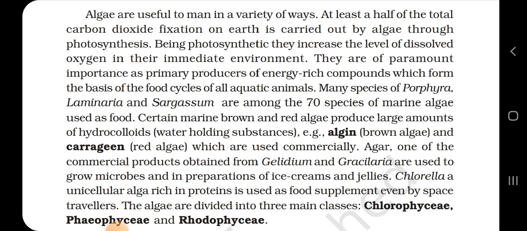Many species of Porphyra, Laminaria and Sargassum are among the 70 species of marine algae used as food. Certain marine brown and red algae produce large amounts of hydrocolloids, that is water-holding substances, for example algin in brown algae and carrageen in red algae, which are used commercially. Agar, one of the commercial products obtained from Gelidium and Gracilaria, is used to grow microbes and in preparations of ice creams and jellies. Chlorella, a unicellular alga rich in protein, is used as a food supplement even by space travelers. The algae are divided into three main classes: Chlorophyceae, Phaeophyceae and Rhodophyceae.